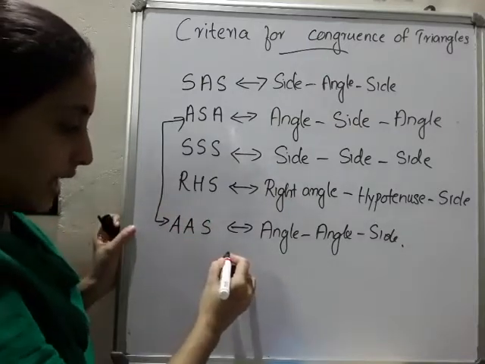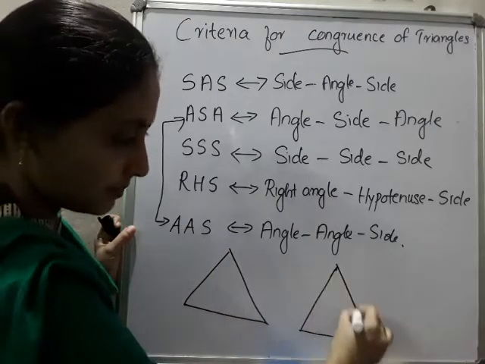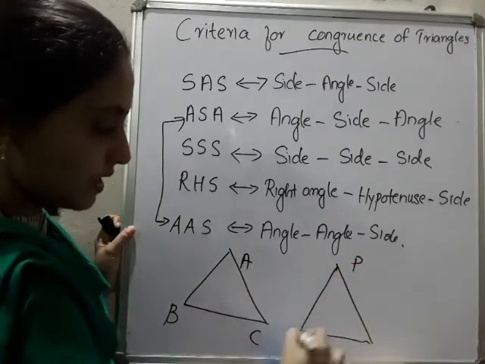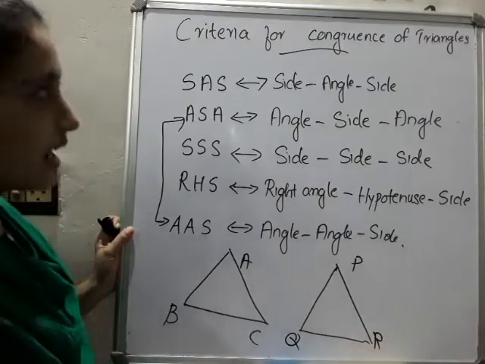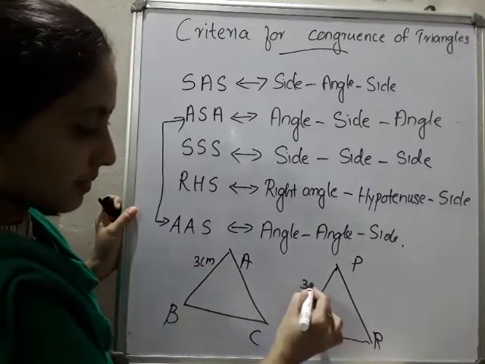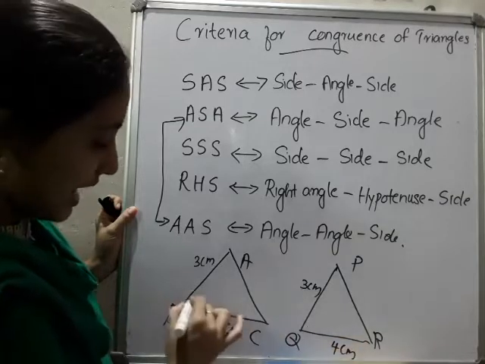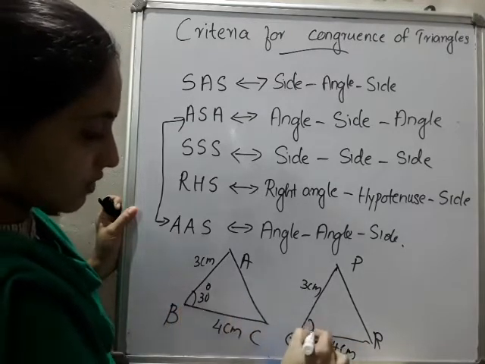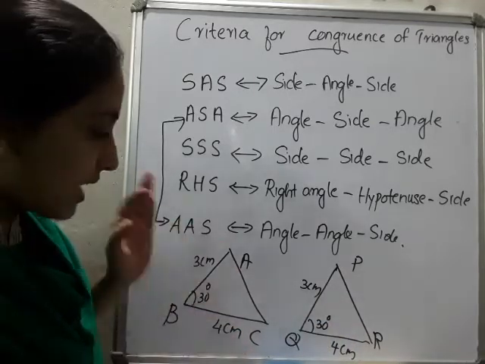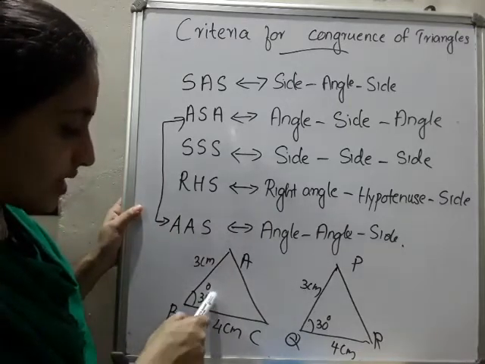For example, I am drawing two triangles here. Listen here please. I name them as A, B, C, and here it is P, Q, R. So side angle side means if this is 3 centimeter, this will be 3 centimeter, and this will be 4 centimeter, here this becomes 4 centimeter. And this angle is 30 degree, and this one also 30 degree. We got two triangles ABC and PQR. There is here 3 centimeter, this one is 4 and this one is 30 degree.